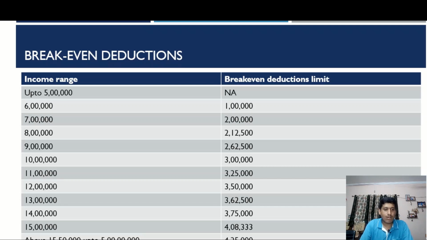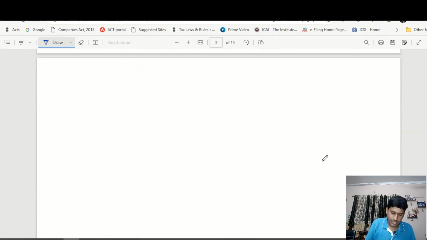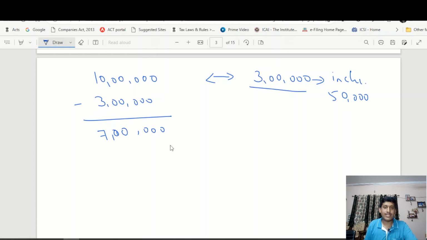Let us take the example of 10 lakh rupees. Let us say your income is 10 lakh rupees. This is before standard deduction, because now standard deduction is available for both old and new tax regime. As per the chart, the break-even deduction amount is 3 lakh rupees, including standard deduction of 50,000 rupees. So after considering the deductions, your taxable income as per the old tax regime will be 7 lakh rupees, because under the old tax regime you will have the option of availing all the deductions and exemptions.